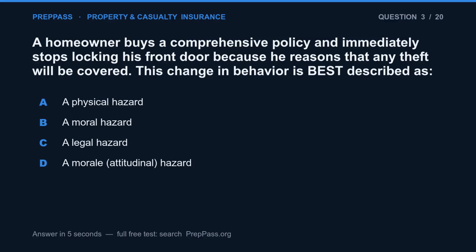Question 3. A homeowner buys a comprehensive policy and immediately stops locking his front door because he reasons that any theft will be covered. This change in behavior is best described as: a. A physical hazard, b. A moral hazard, c. A legal hazard, d. A morale, attitudinal hazard.